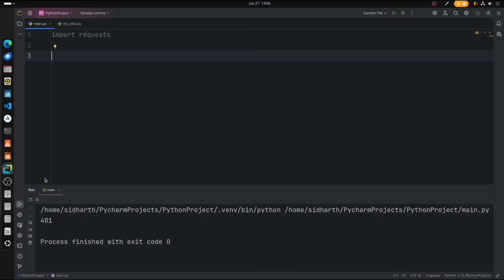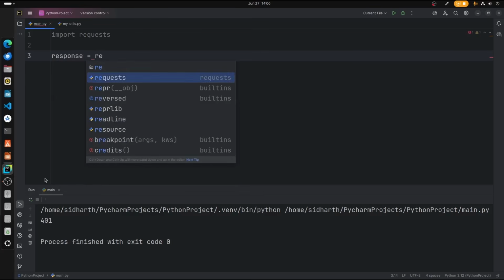So how are we going to download that? It's very simple. For downloading files, first we need to create a response variable which defines the URL.